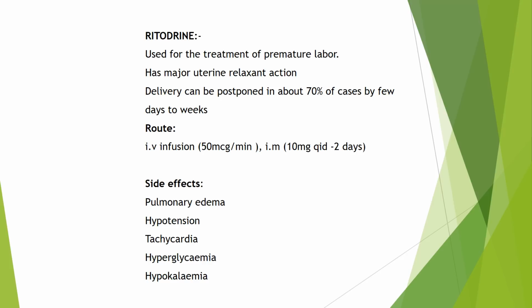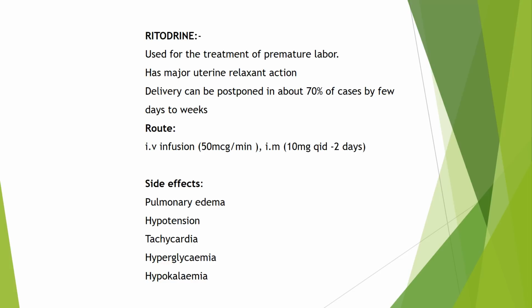Now coming to ritodrine, used for the treatment of premature labor. It has a major uterine relaxant action. Delivery can be postponed in about 70% of the cases by a few days to a few weeks. It is given by IV infusion in a dose of 50 microgram per minute. It is also given intramuscularly in a dose of 10 milligram QID for 2 days. It suppresses the contraction for 2 days.